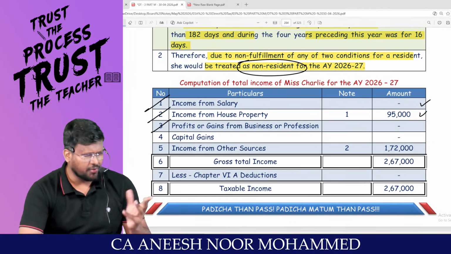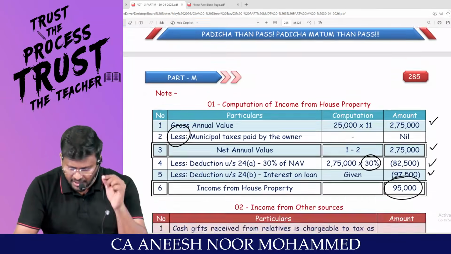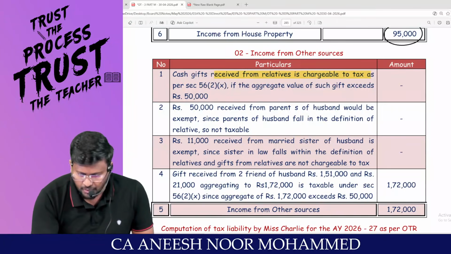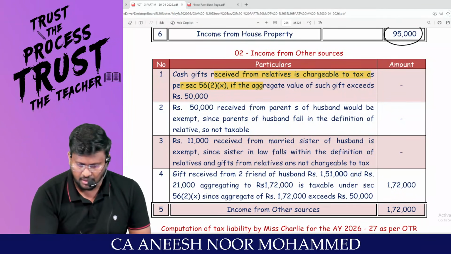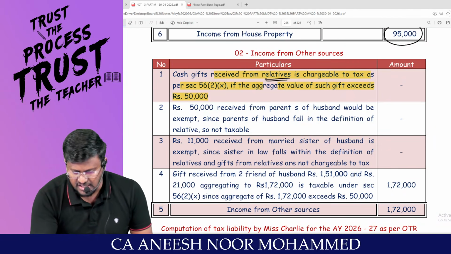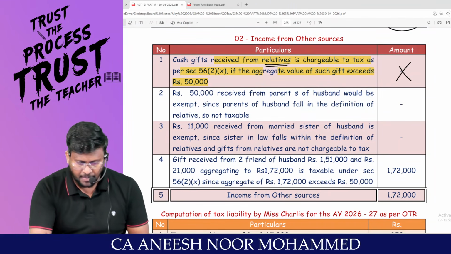There is no PGBP information given in the question. There is no capital gain information given in the question. But there is income from other sources information given in the question. You tell me, cash gift receipt from relative is chargeable under 56 subsection 2 clause 10. Am I right, sir? If the aggregate value exceeds how much? 50,000. Since this is from relatives, 56 subsection 2 clause 10 will not be applicable.